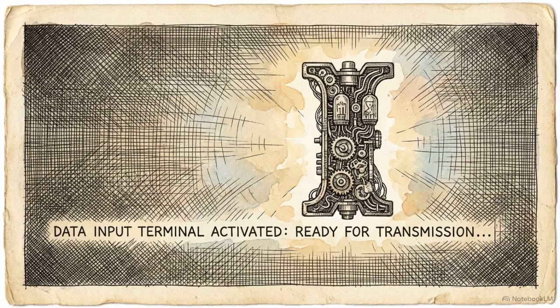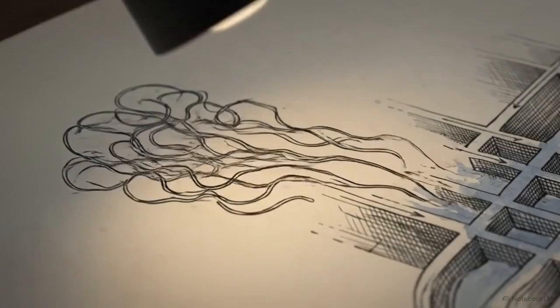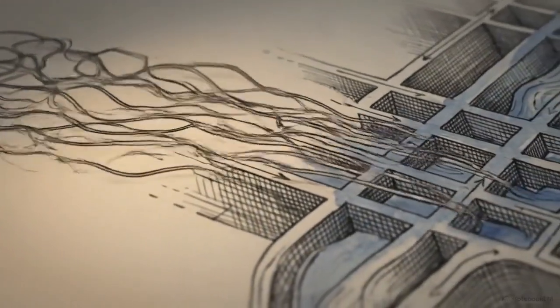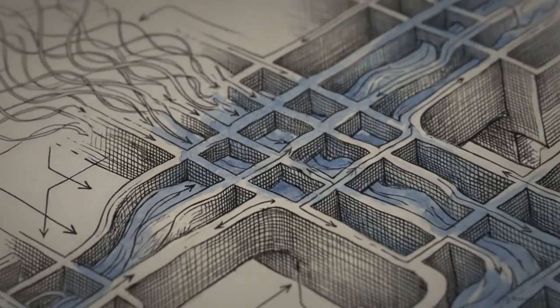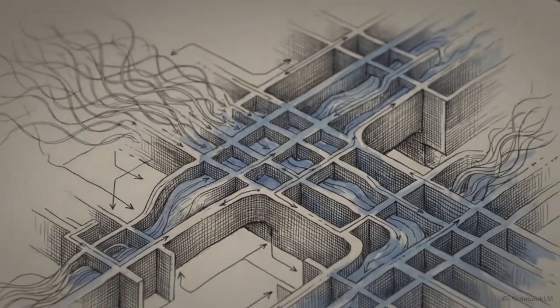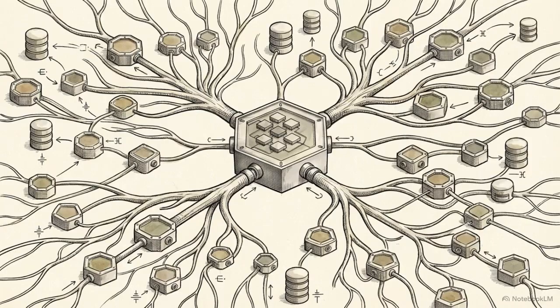For the last few years, we have interacted with AI primarily through text boxes. We type a prompt, it generates a response, and it waits. That linear model is now ending, replaced by proactive, intent-driven, agentic large action models. The underlying architecture driving this transition is the Model Context Protocol, or MCP.